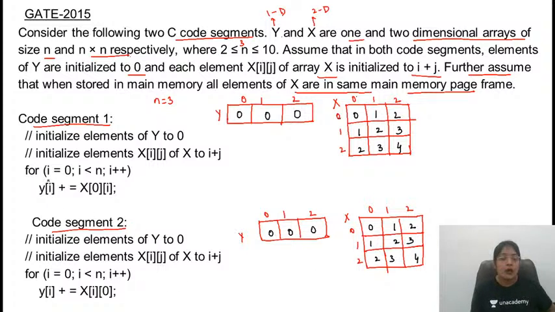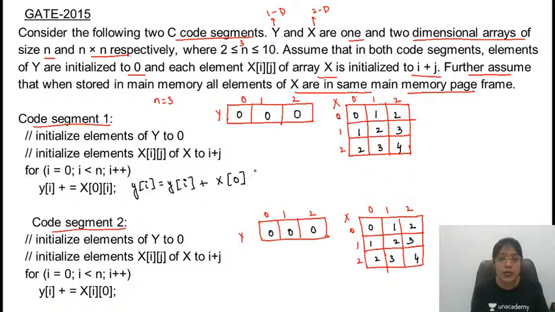Now, what are we doing in the for loop? This is saying that I is equal to 0, I is less than n. This means that the value goes till 2, index 2, because index is by default starting from 0. So this is saying that y of I is equal to y of I plus x of 0.